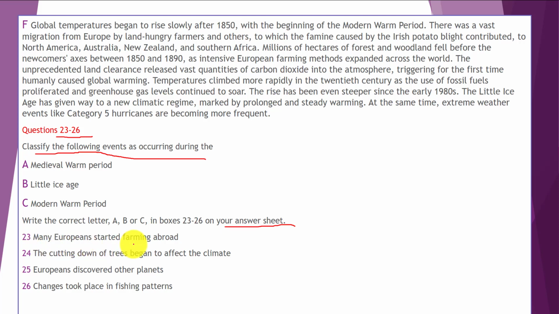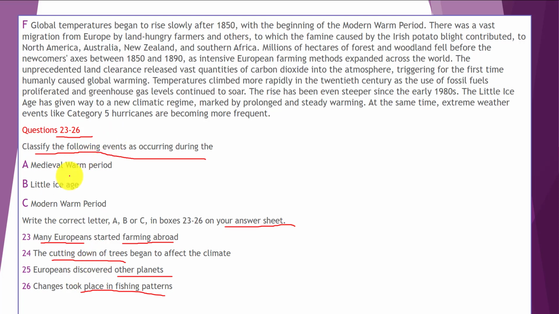Many Europeans started farming abroad. Our questions are not very long, and they are quite short, and we can read the whole sentence. The cutting down of trees began to affect climate change. Okay, cutting down of trees. The Europeans discovered other planets. Okay, they discovered other planets. And changes took place in fishing patterns. Okay, changes took place in fishing patterns. Finding these three options would be easier than finding these.